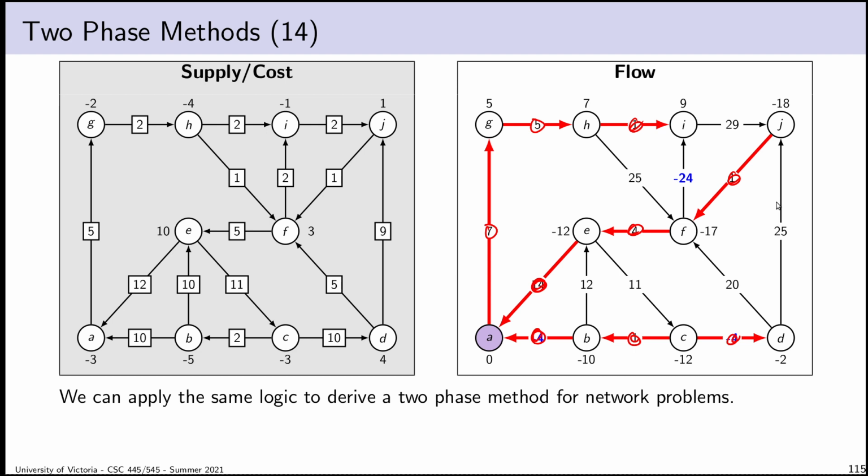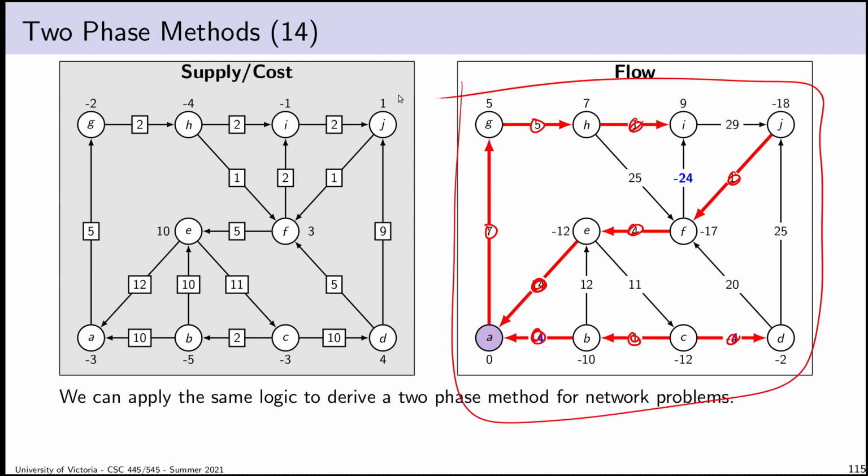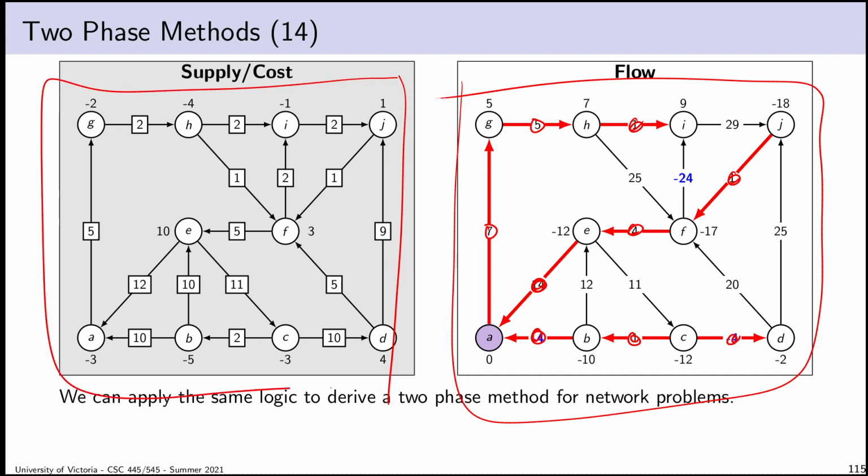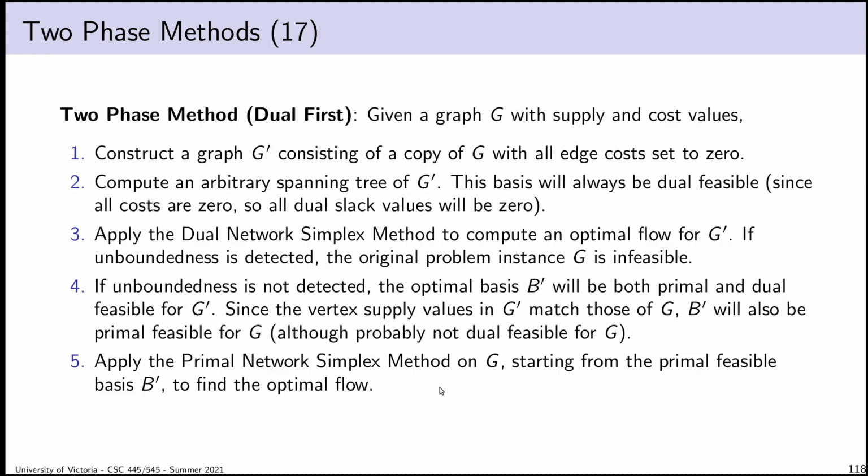Because dual feasibility depends only on the costs of edges and the choice of basis, any basis that is dual feasible for the modified graph will also be dual feasible for the initial graph. And that means I could use it as the beginning of the dual network simplex method once I'm done. That's the insight that I need to build my two-phase method.